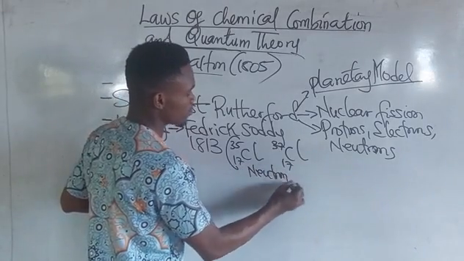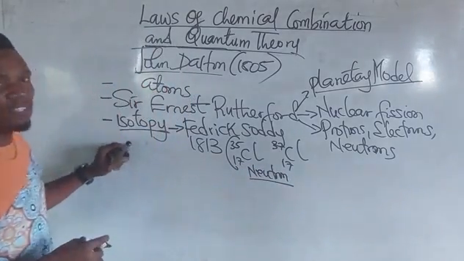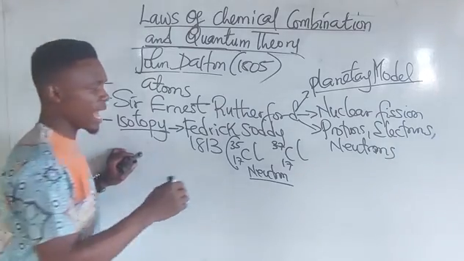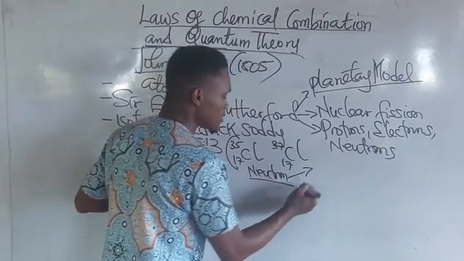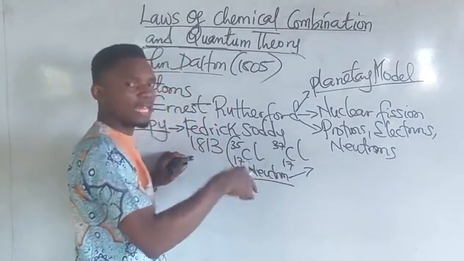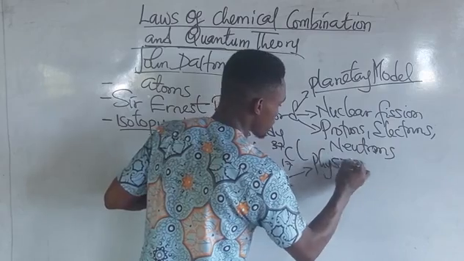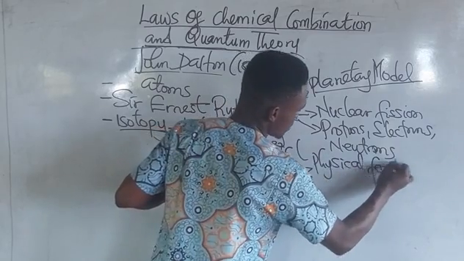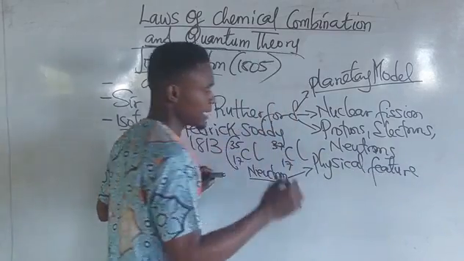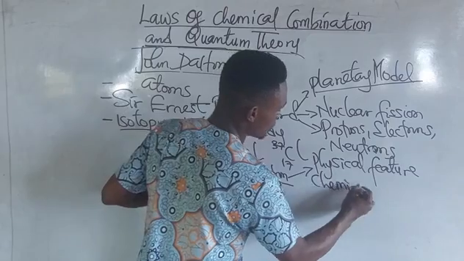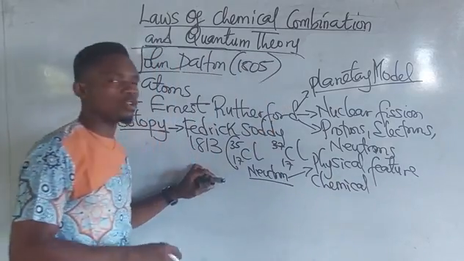Neutrons. Is that not correct? And we all know that the proton number of an element determines the physical features of an element, while the neutron determines what? The chemical features or the chemical properties of an element.